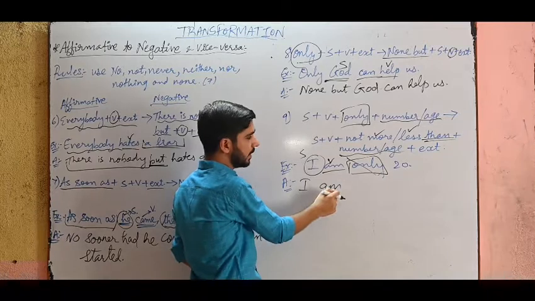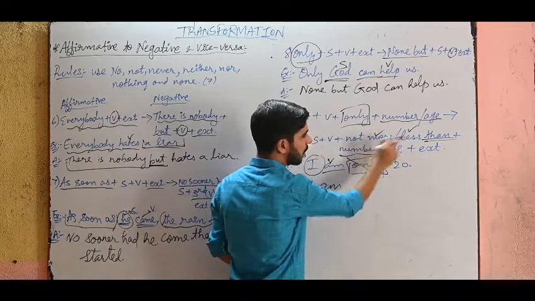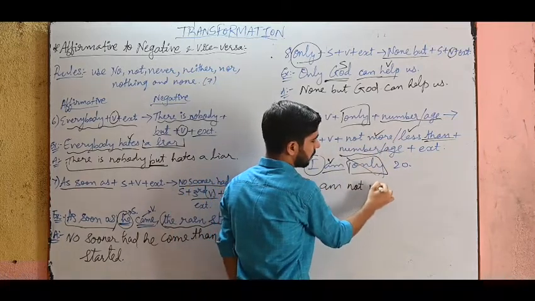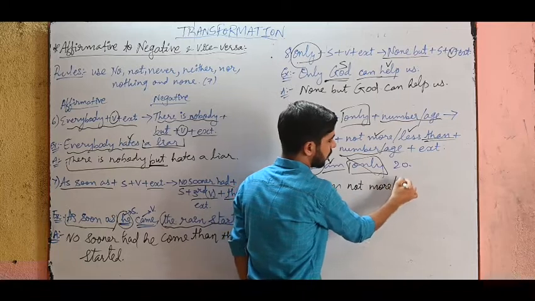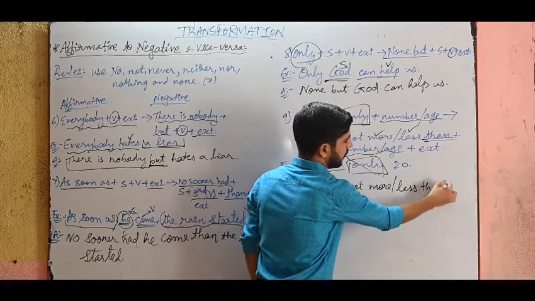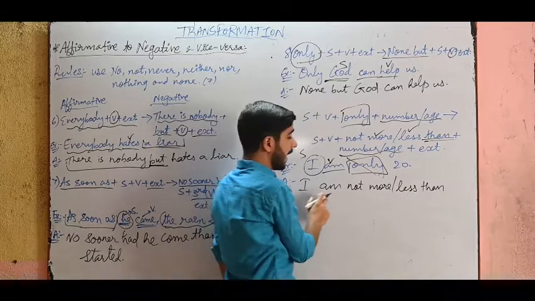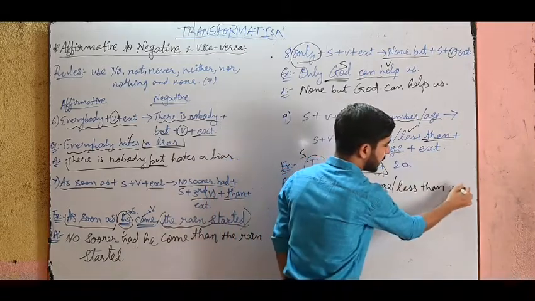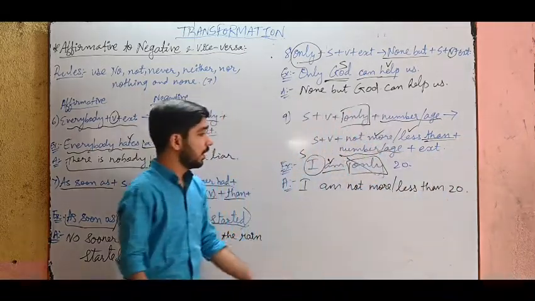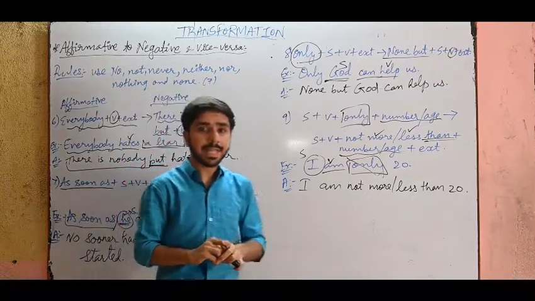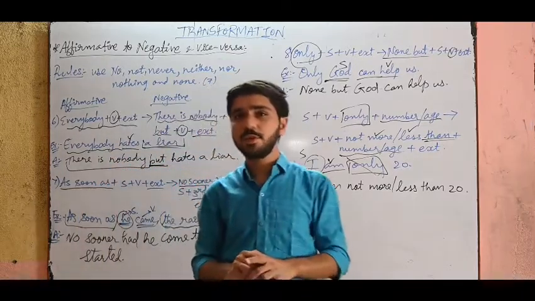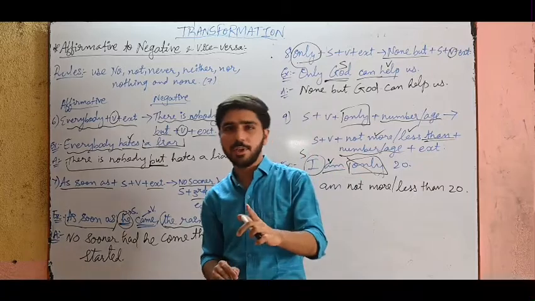Subject and verb as it is. Then not more than or not less than. You can write any one in the exam. I am not more than or I am not less than 20. Full stop. See, the meaning of the sentence is intact because in the transformation, whichever topic you take, the meaning should be the same.